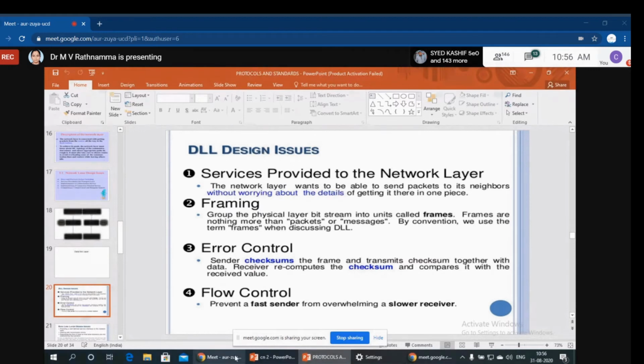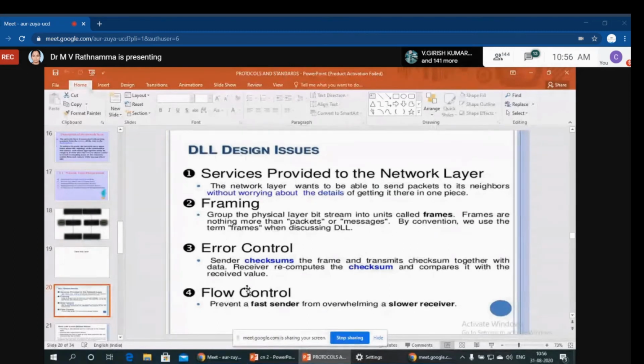But sometimes it may be a problem at the receiver also. I am taking the class regularly at a normal speed, but you people are not listening. That is your problem, right? That is a problem at the receiver side. Like that, we have to check whether the problem is at the sender side or receiver side, and we have to slow down the process. So this is called flow control.